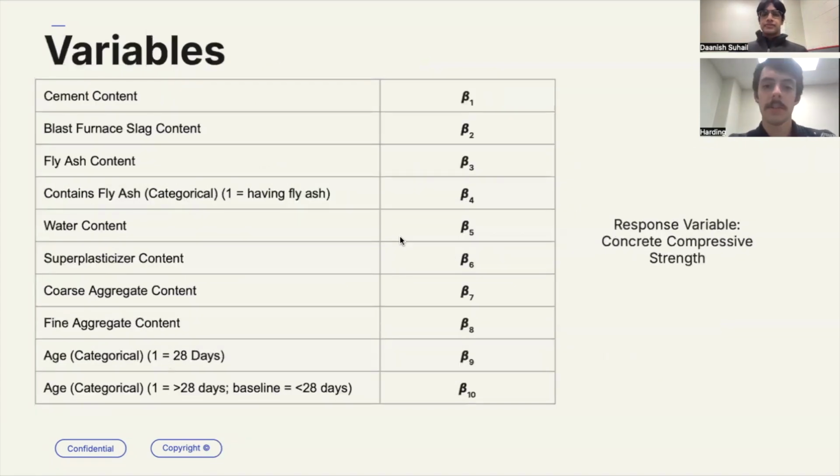So the variables of our data set include the cement content, the blast furnace slag content, the fly ash content, which we have turned into a categorical variable for one of our questions, the water content, the superplasticizer content, the coarse aggregate content, the fine aggregate content, and then age, which we've also turned into a categorical variable.